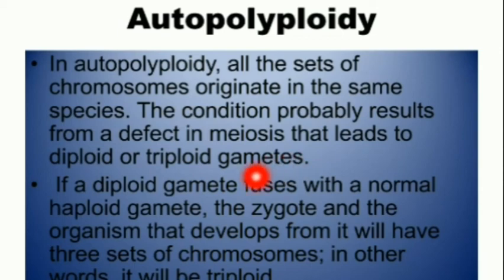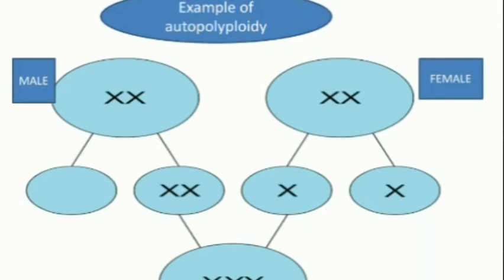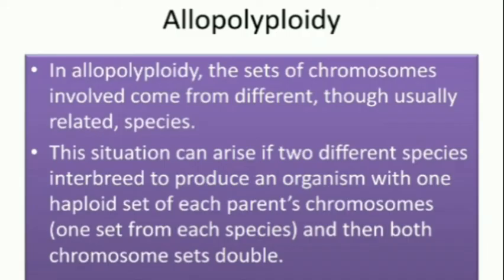If a diploid gamete fuses with a normal haploid gamete, the zygote and the organism developed from it will have three sets of chromosomes. In other words, it will be triploid. This is the example where a cross occurs between the same species. This is male and this is female. Here, when the cross occurs between these two, then triploid formation happens.